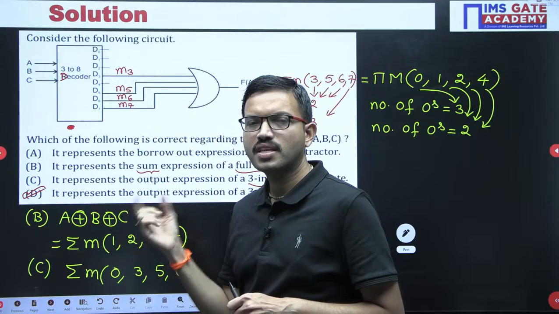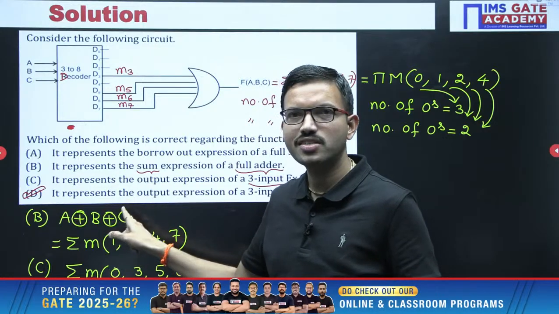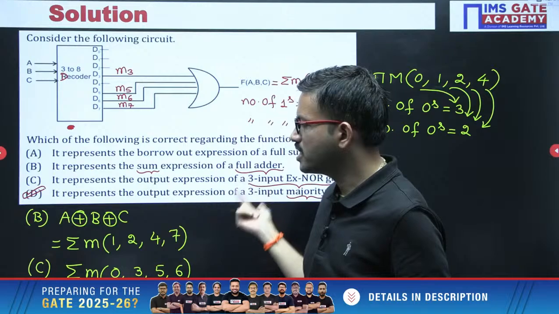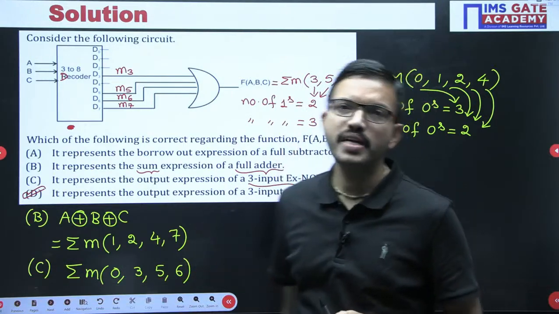into binary. In whichever combination you are getting odd number of ones, that time if you are getting 1, that is XOR. In whichever combination you are having even number of ones, that time if you are getting output 1, that is for XNOR. Okay. Similarly, you can try for full subtractor equation.